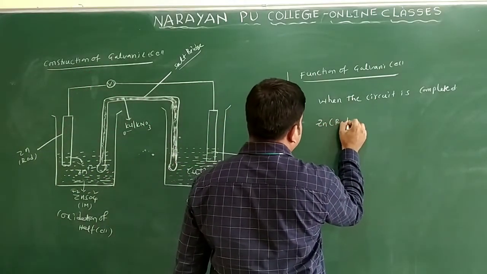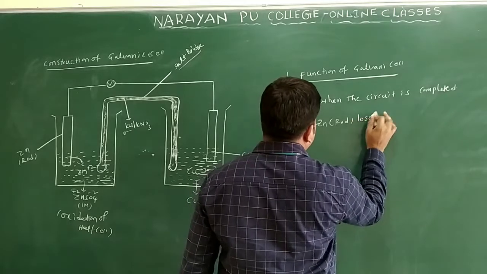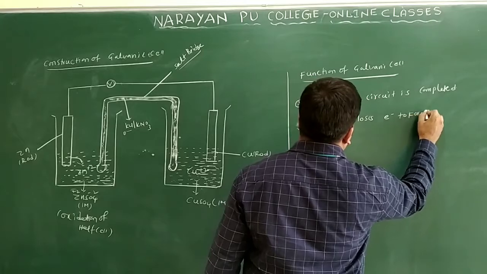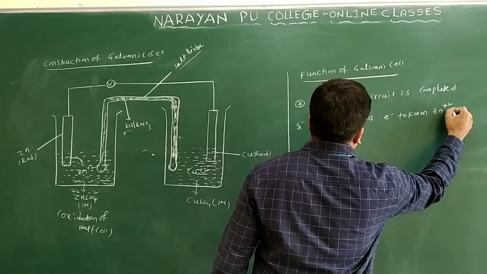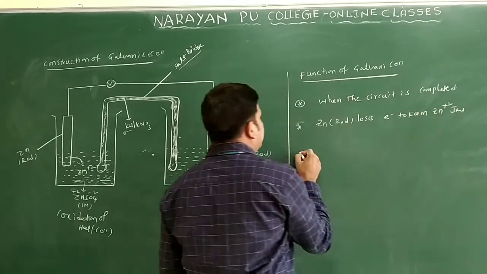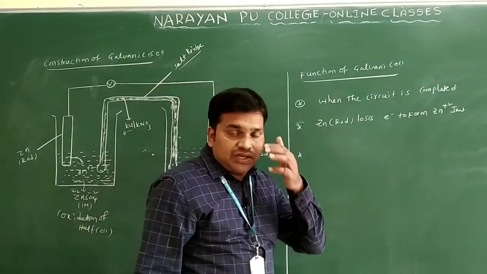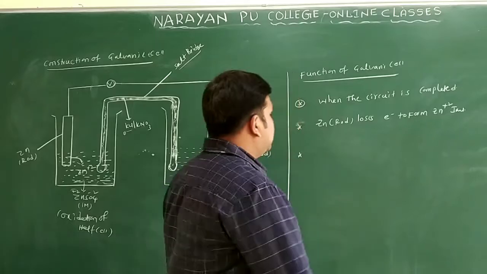Zinc rod loses electrons to form Zn+2 ions only. In this process the mass of the zinc rod decreases and the concentration of Zn+2 increases.